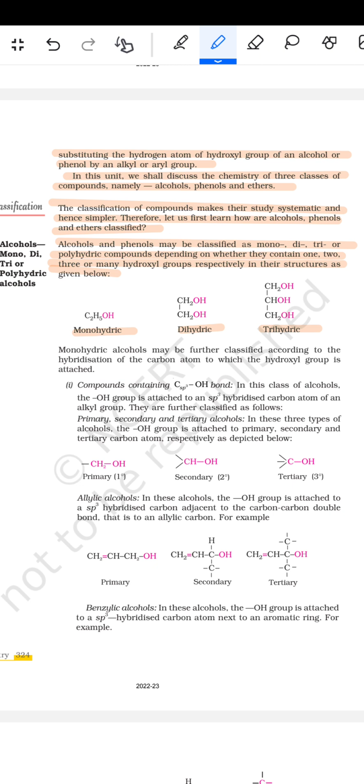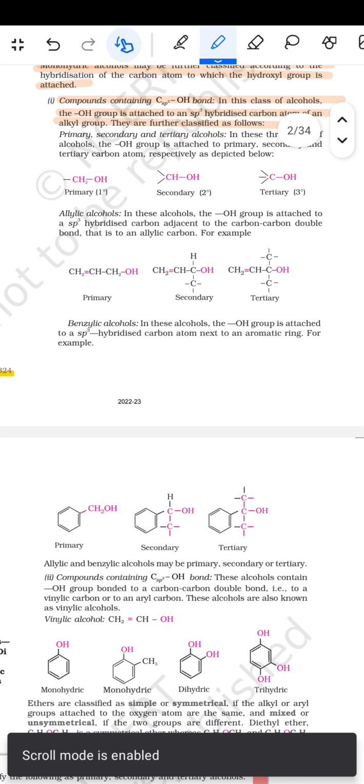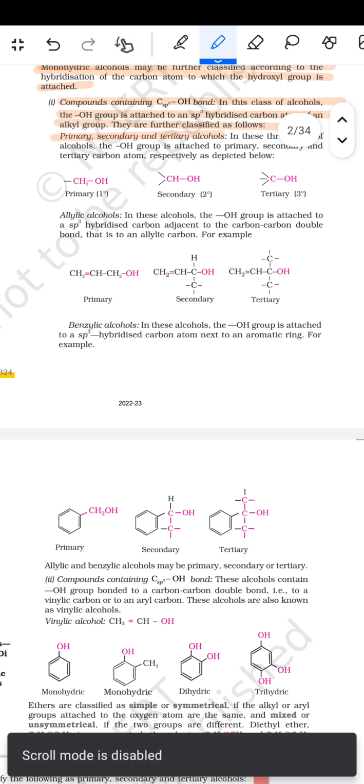तीन OH हैं। Monohydric alcohols may be further classified according to the hybridization of the carbon atom to which the hydroxyl group is attached. Compounds containing Csp3-OH bond: in this case of alcohol, the OH group is attached to an sp3 hybridized carbon atom of an alkyl group. They are further classified as follows: primary, secondary, and tertiary alcohols.